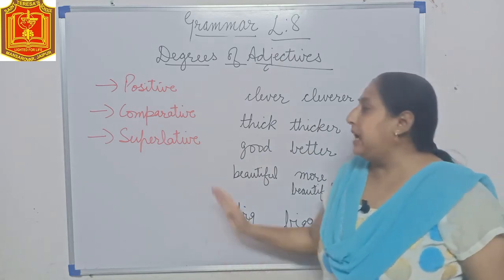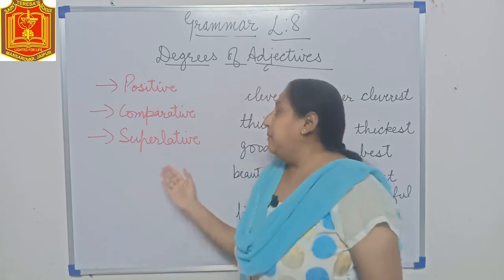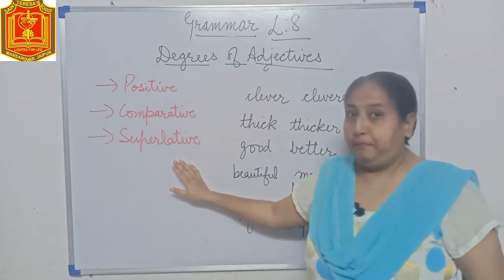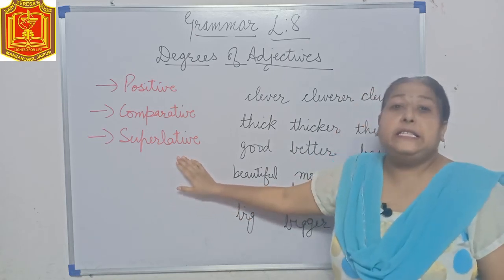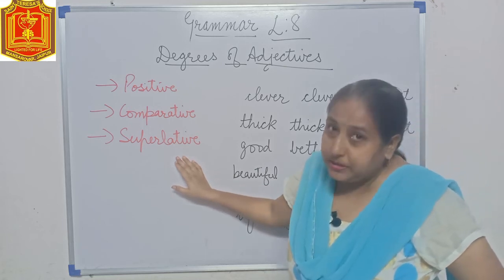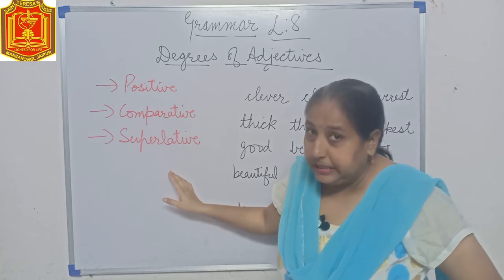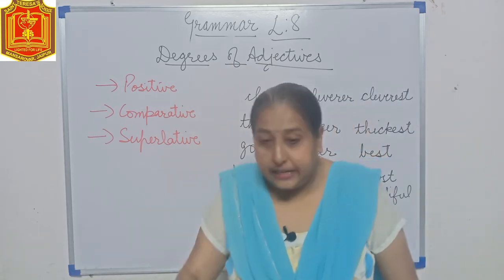But if we are comparing more than 2, then we use the superlative degree. We will say this is the heaviest box, this girl is the most beautiful girl. So that comes as the superlative degree.